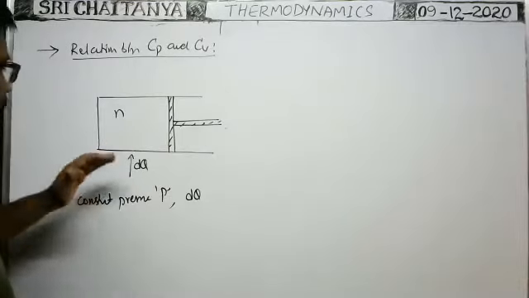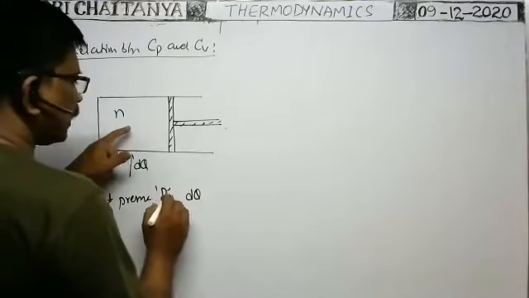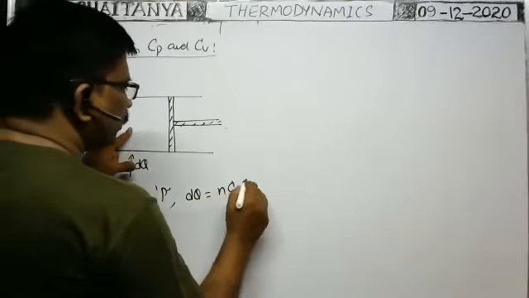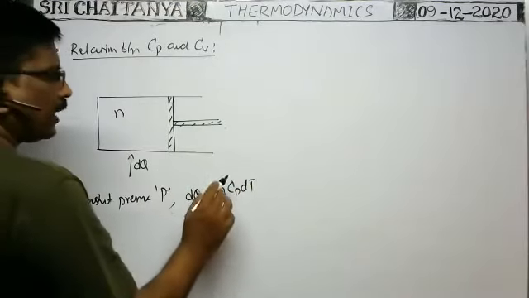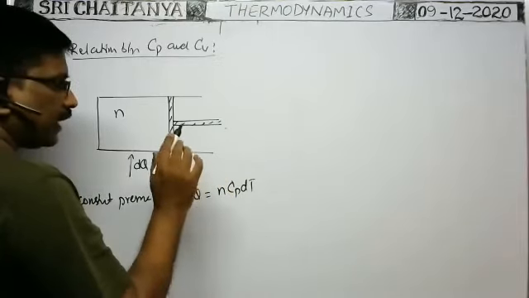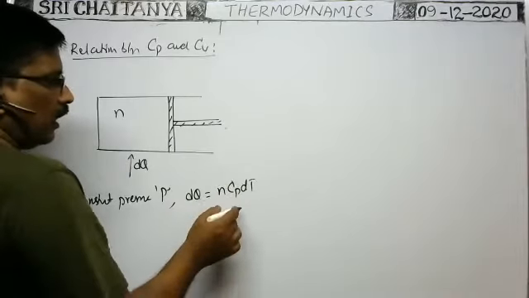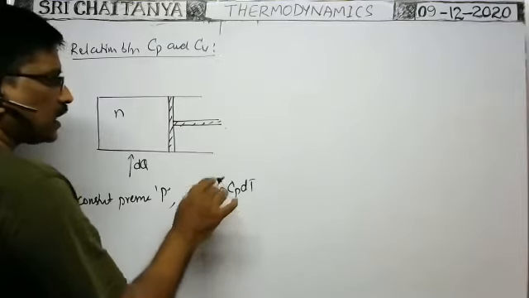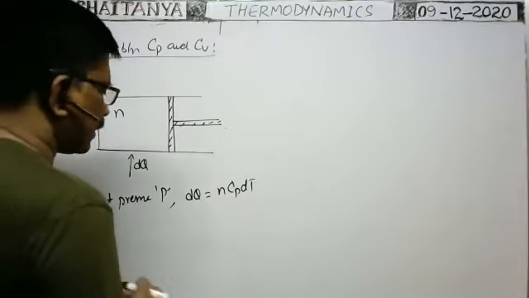Due to that, the gas expands and the pressure of the gas can be maintained constant by expanding the gas. That's why at constant pressure, the heat energy supplied dq is equal to nCp dT, no? Am I right? Because at constant pressure, the amount of heat energy required to raise the temperature of 1 mole of the gas by 1 degree is called molar specific heat at constant pressure.